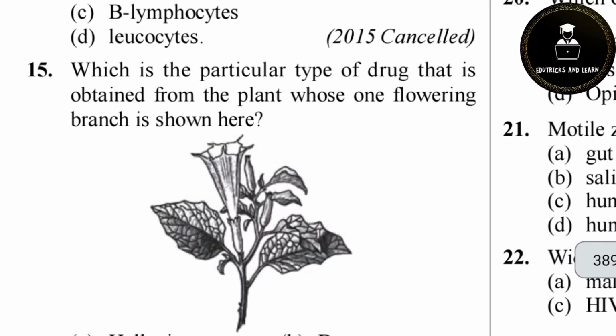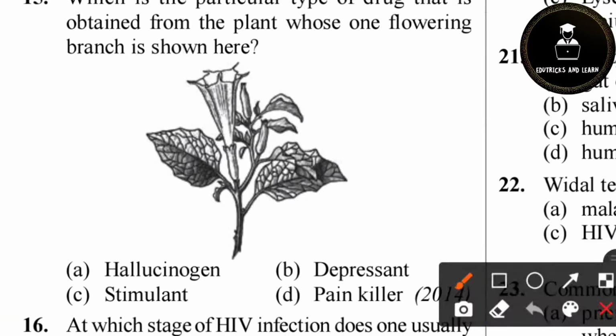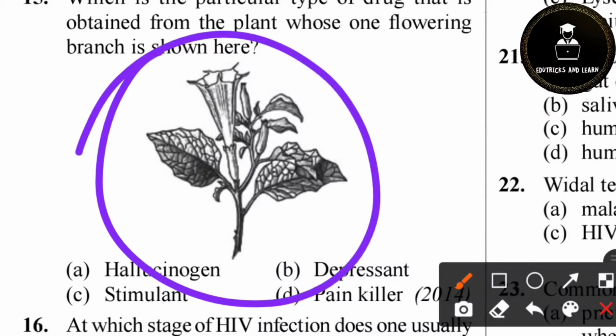15th question. Which particular type of drug is obtained from the plant? Which flowering branch is shown here? It is directly from NCERT. This picture is from NCERT. So the name of this plant is Datura. The seed is called Datura stramonium. This is misused for its hallucinogenic properties.